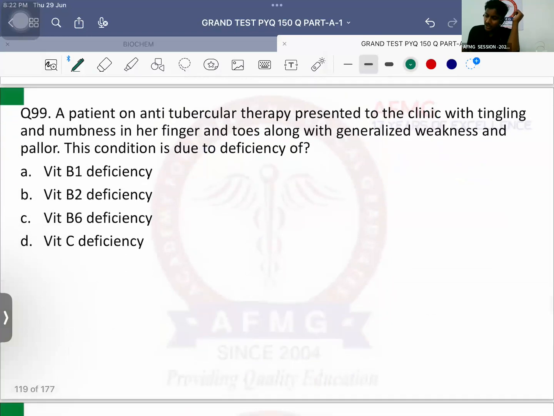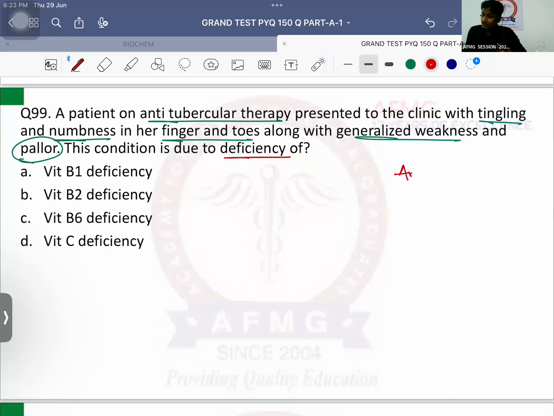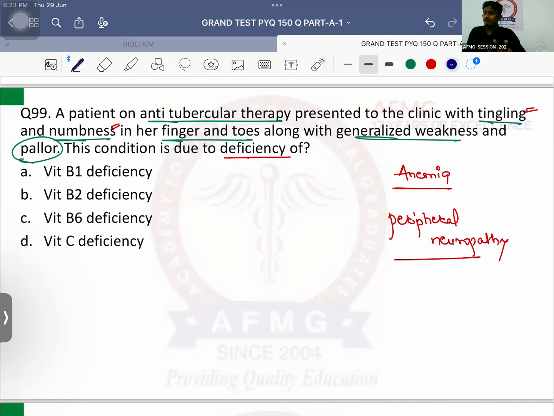Question number 99. A patient on ATT, anti-tubercular therapy, presented to the clinic with tingling and numbness in her fingers and toes, along with generalized weakness and pallor. This condition is due to deficiency of which vitamin? Generalized weakness and pallor are both suggestive of anemia in the patient. Along with that, tingling and numbness are suggestive of peripheral neuropathy. So which vitamin deficiency can cause this? Either it can be B6 or B12. B12 anyway is not an option.